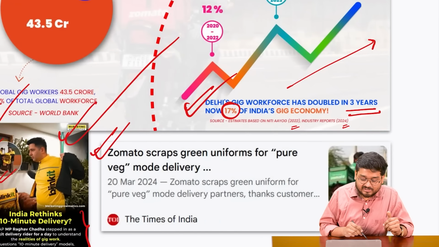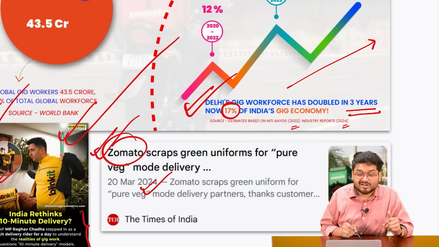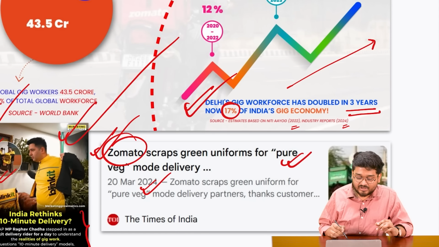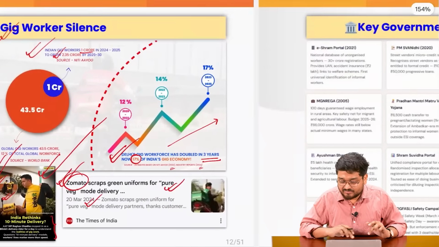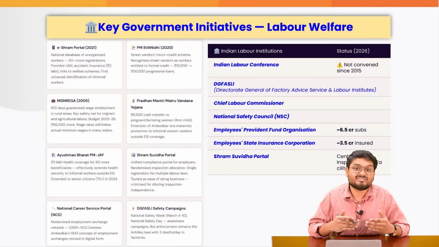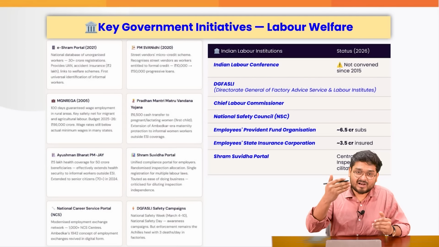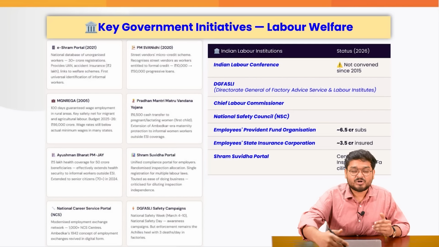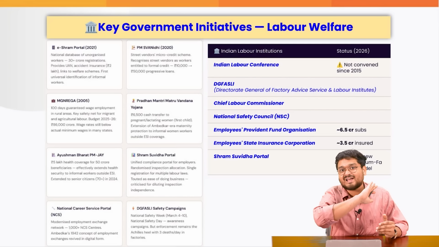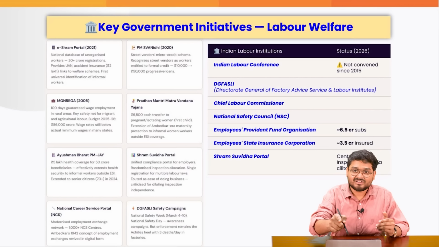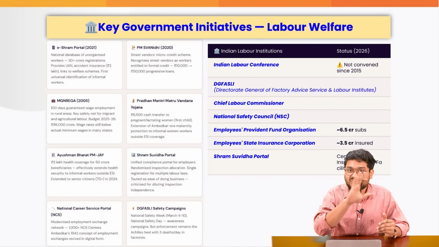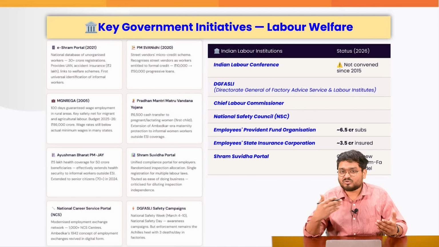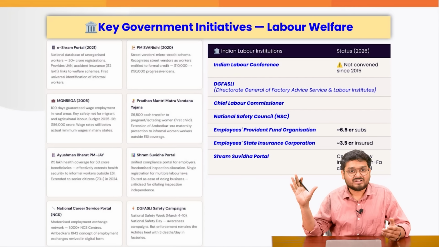Also, if you have seen, Zomato in 2024 called back their veg-only or pure veg delivery modules, because it was alleged that many of the minority sections of the population were facing discrimination when they were delivering the veg product to some customer, and the customer was declining, saying they would not take the veg delivery from any other community. So that was also a thing, and that is how Zomato rolled out that particular provision.